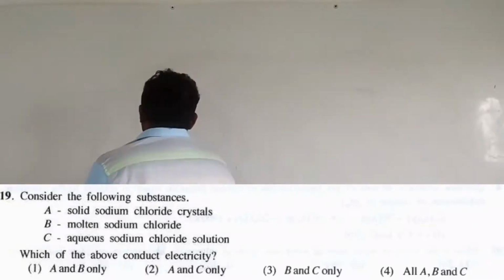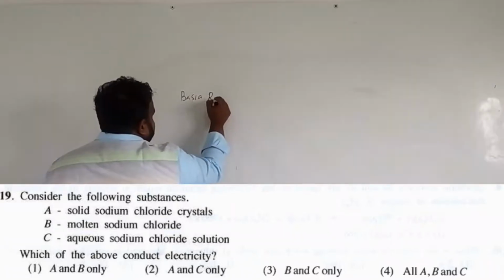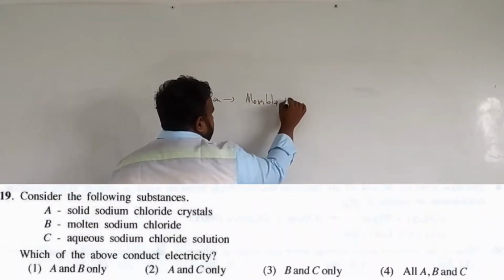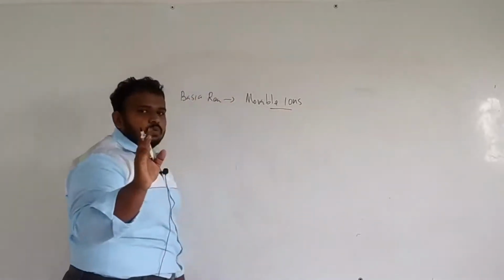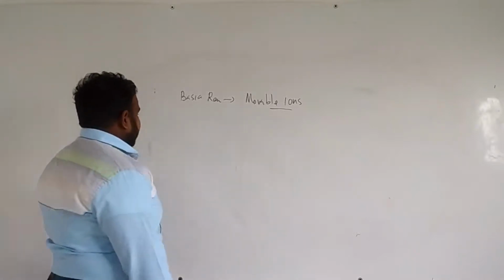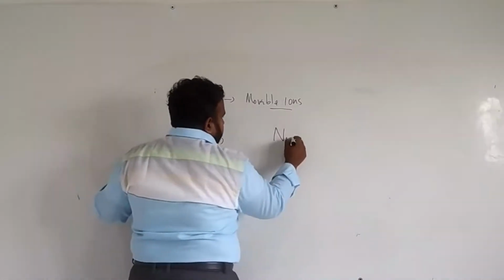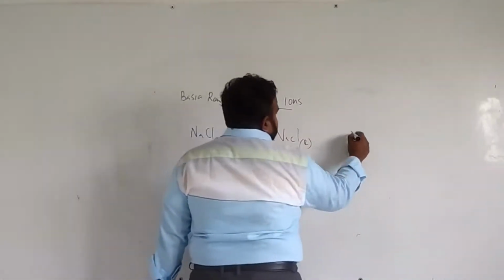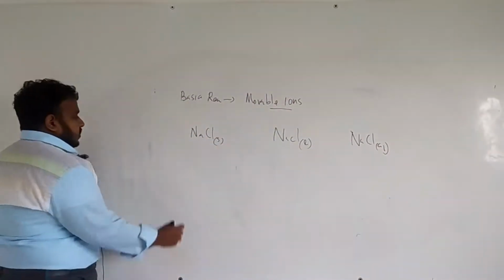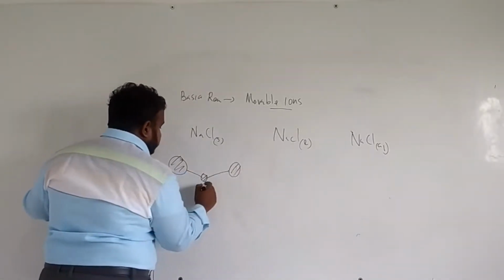Right. To conduct electricity, what is the basic requirement? The basic requirement is that it should have movable ions. That's it. Movable ions should be there. Now everyone understand one thing very well. Sodium chloride solid, sodium chloride liquid, sodium chloride aqueous, right? Sodium chloride solid means they have ions but they can't move. That is the issue.